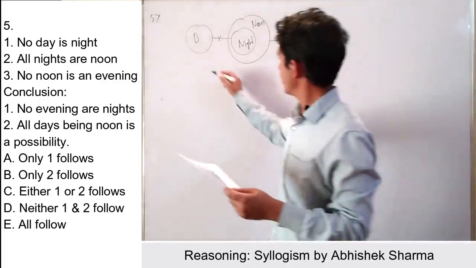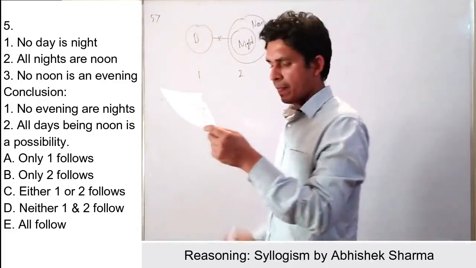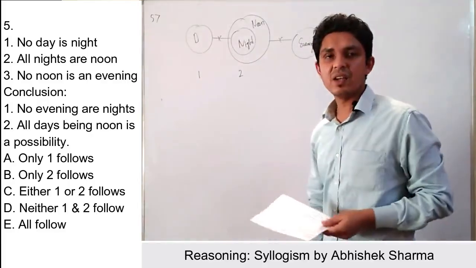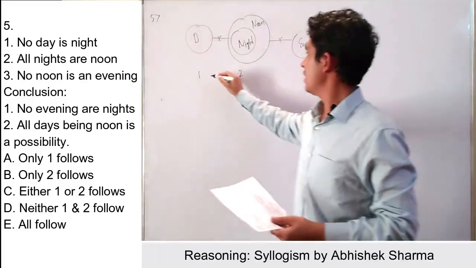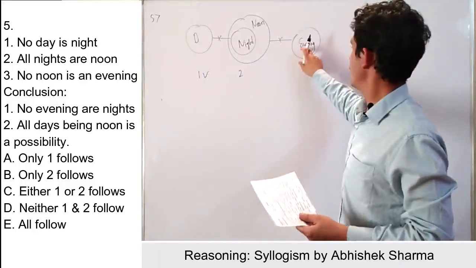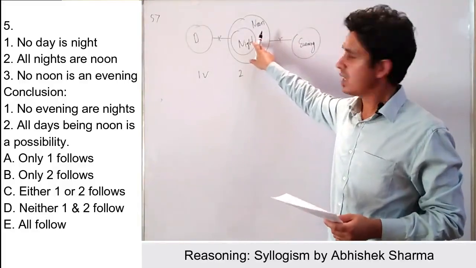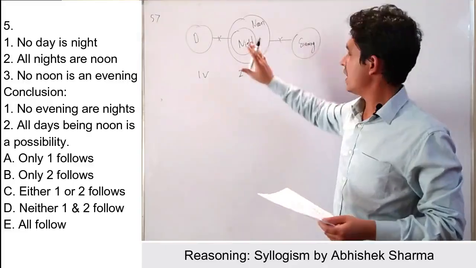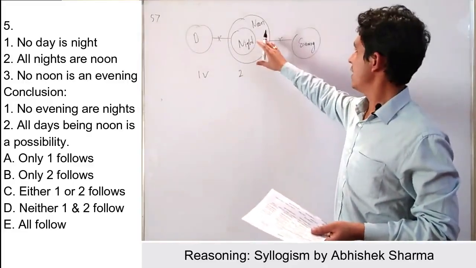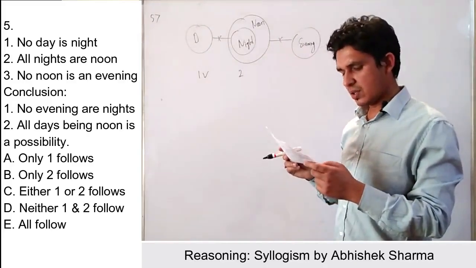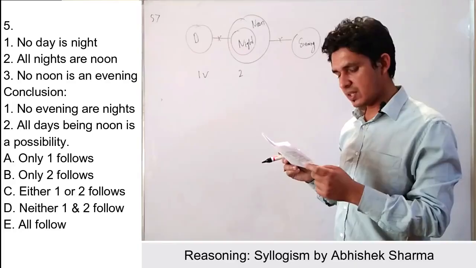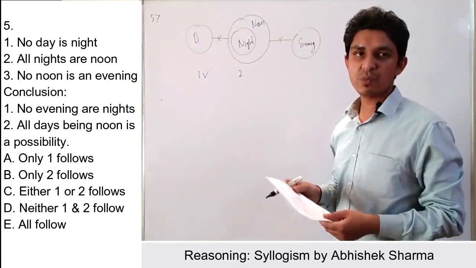My first conclusion is no evenings are night. If we check no evenings are night, this is definitely true, because no evenings are noon is correct. Then no evenings are night will be correct, because night is a part of noon, right? Coming to the second conclusion, that is given: all days being noon is a possibility.